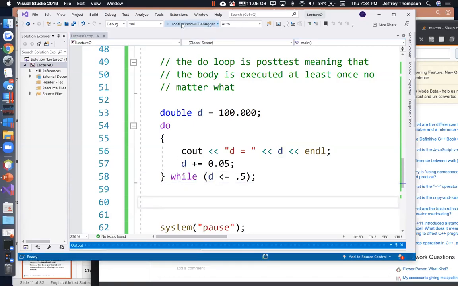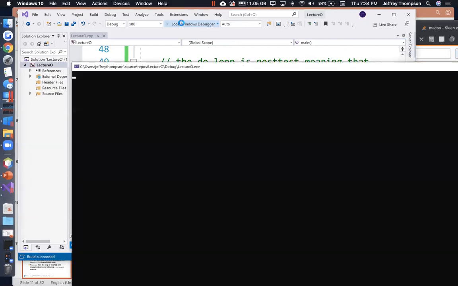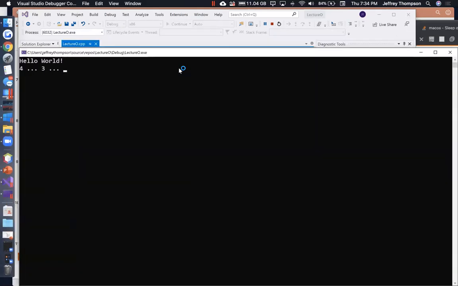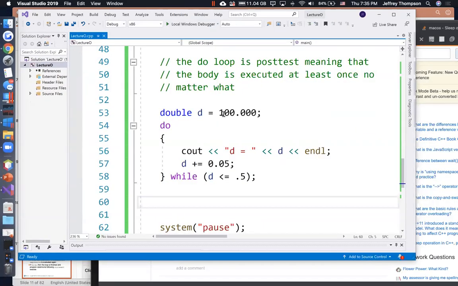So we will see it print one thing. Now these sleeps are getting real tedious, aren't they? There we go, right? It did print out 100 because it was a post-test loop. I'm going to change that back to 0.